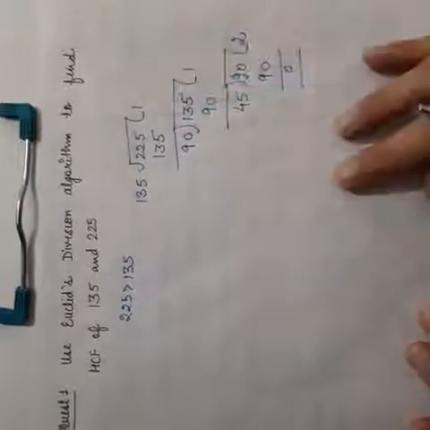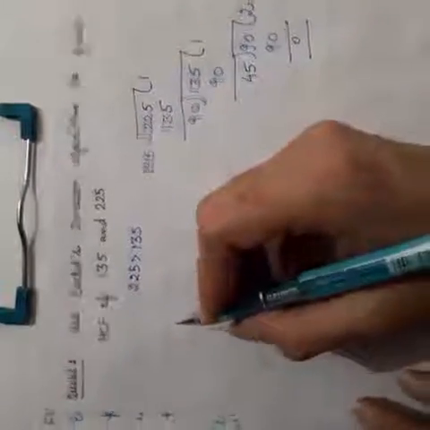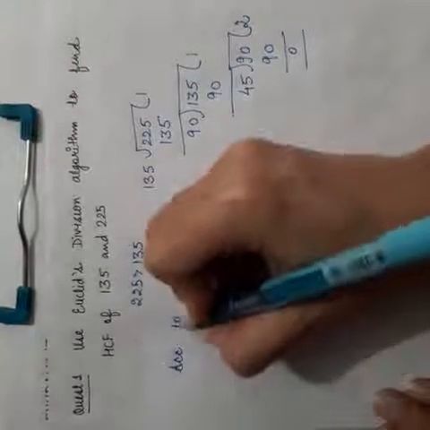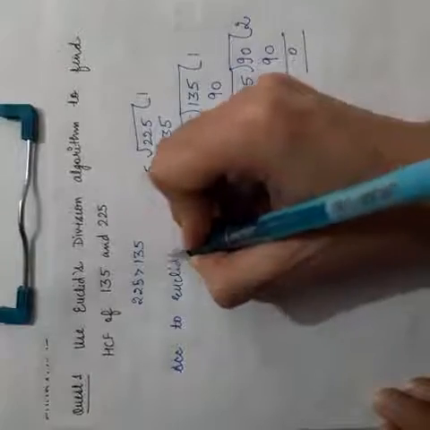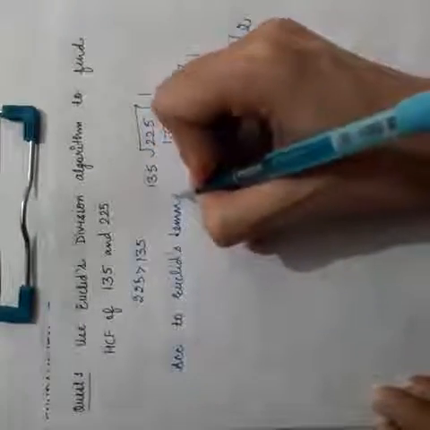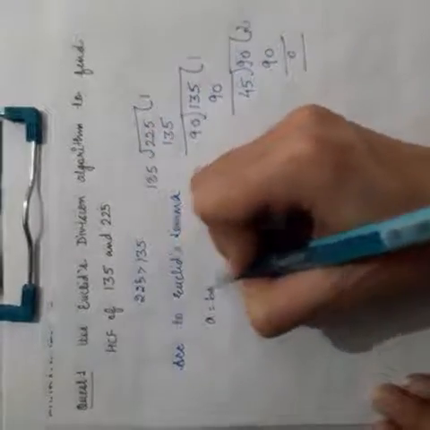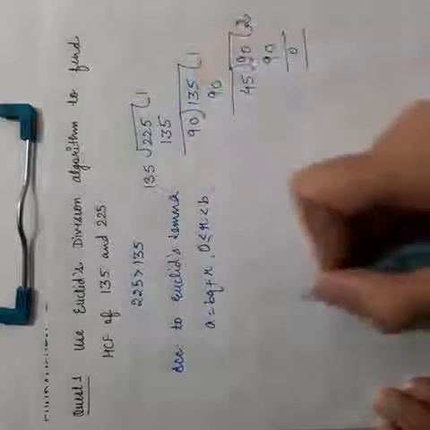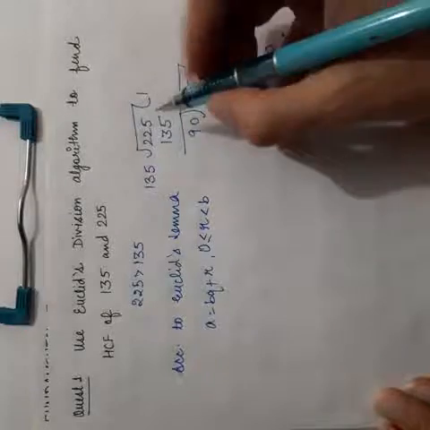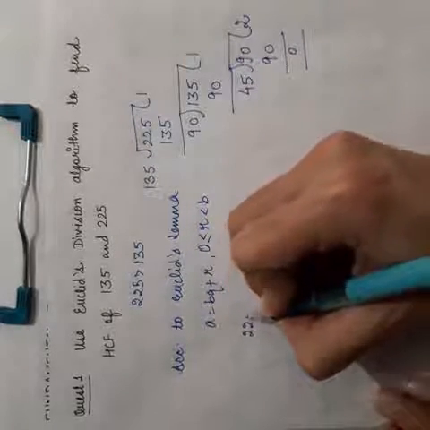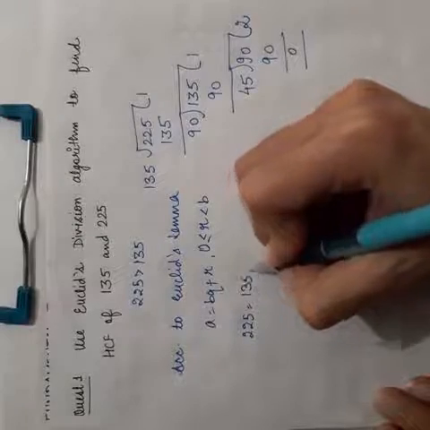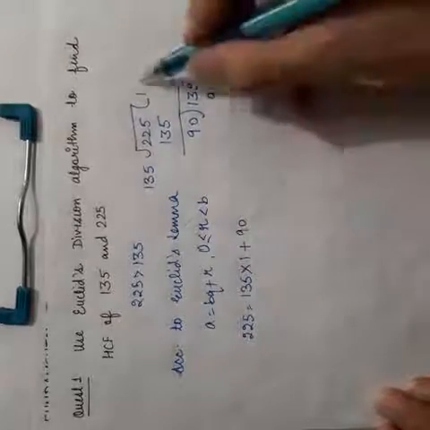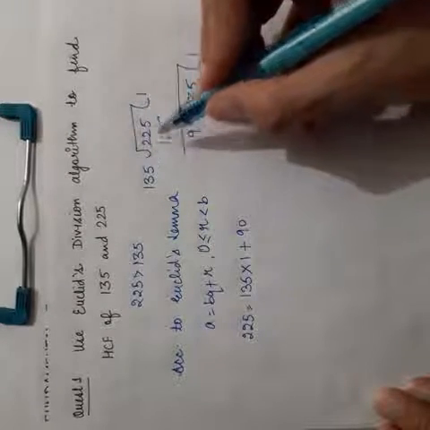How are we going to write it in Euclid's form? Just see here. According to Euclid's lemma, a = bq + r, where r lies between 0 and b. So we'll write it as, just see the first step of division. 225 is the dividend, 135 is the divisor, into 1 which is the quotient, and 90 as the remainder. Just see the first step of the division.